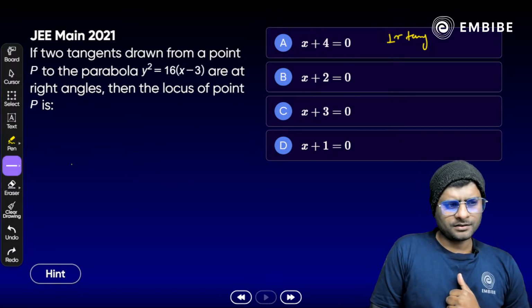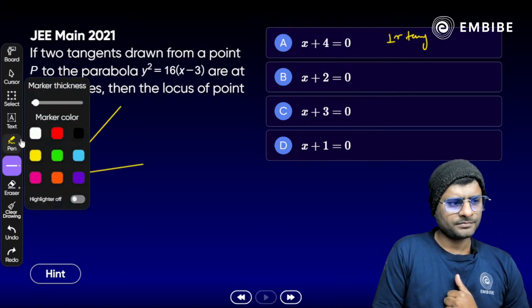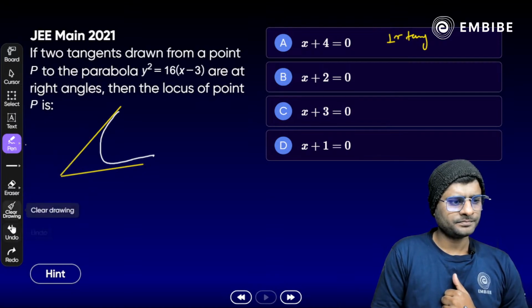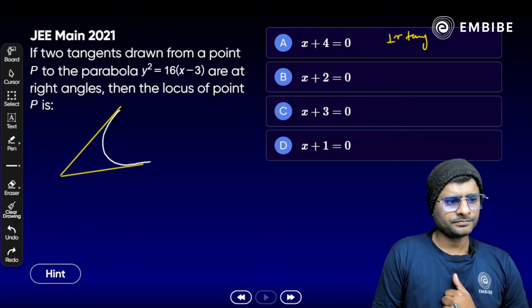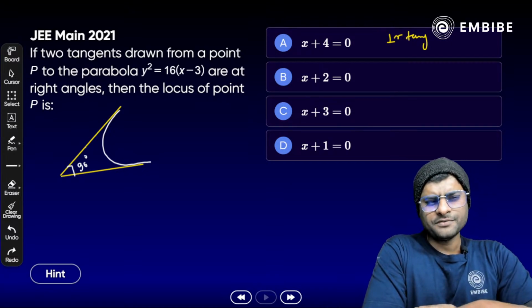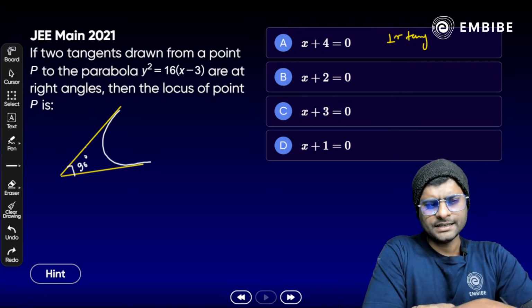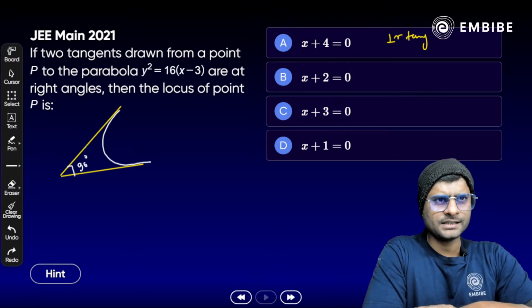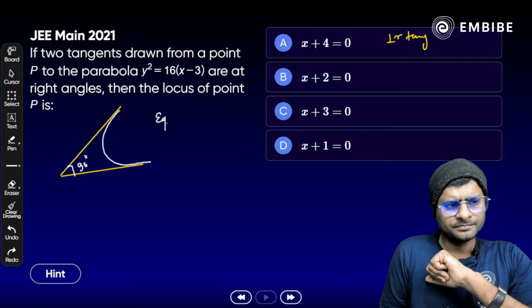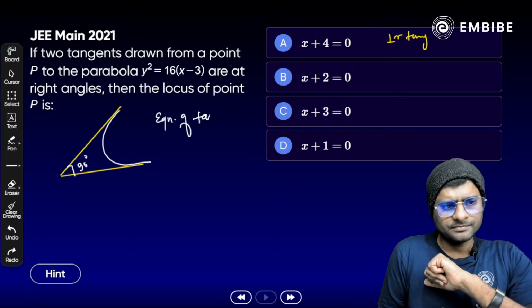Like we have a parabola like that. Two tangents are already drawn there. We have a parabola like that here, and this angle is 90 degrees. Clear? What will be the equation of a tangent? If you have a parabola y² = 16(x - 3), in the place of x we have x - 3 now. Just write it down: y = mx + a/m. So the equation of a tangent. Equation of tangent.